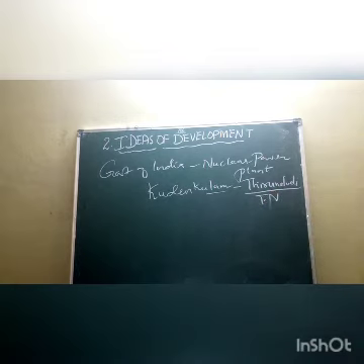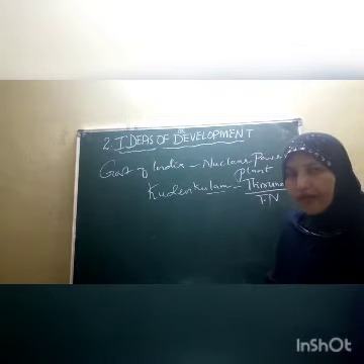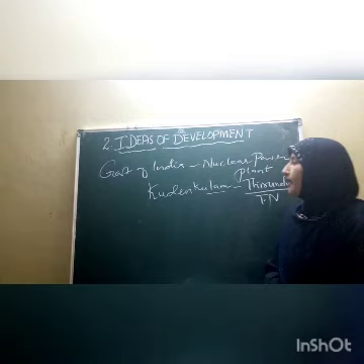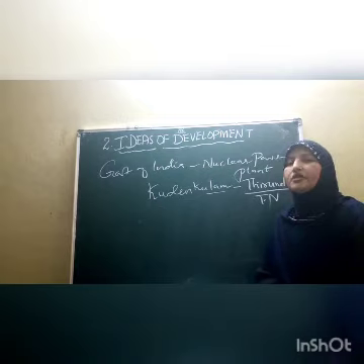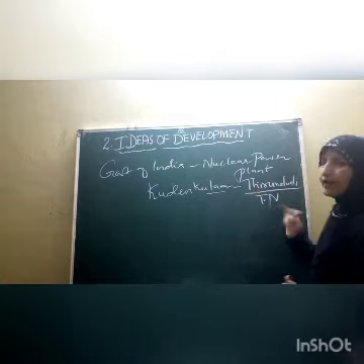What did the Government of India do, children? The Government of India established a nuclear power plant at Kudankulam, situated at Tirunelveli, Tamil Nadu.